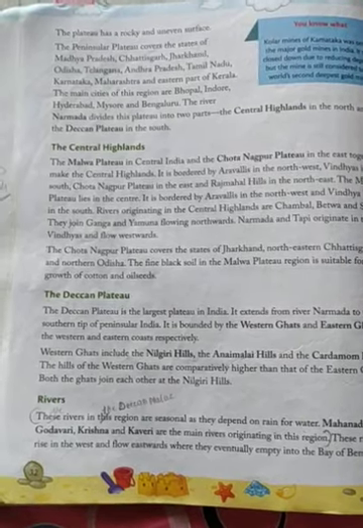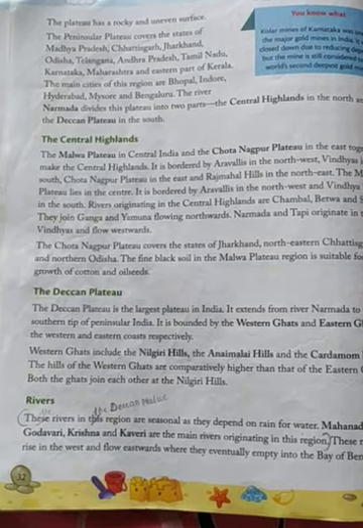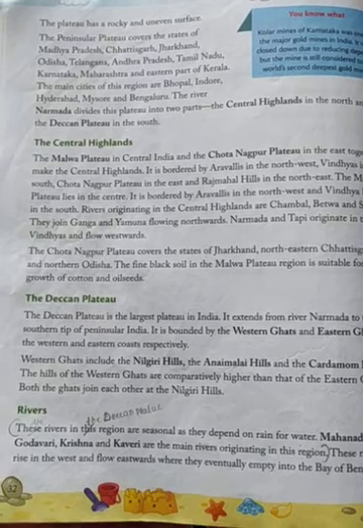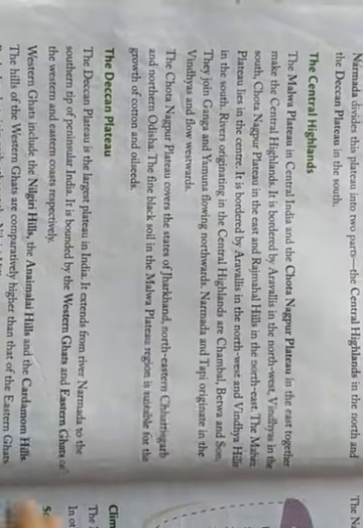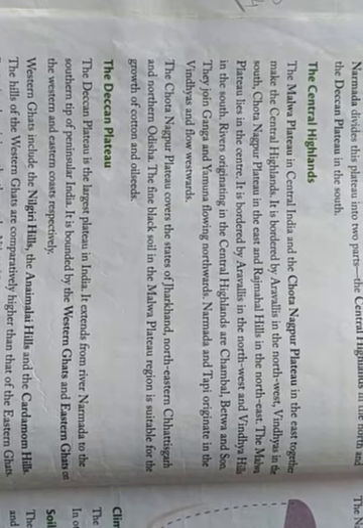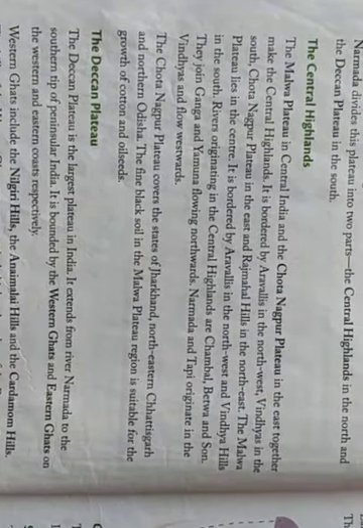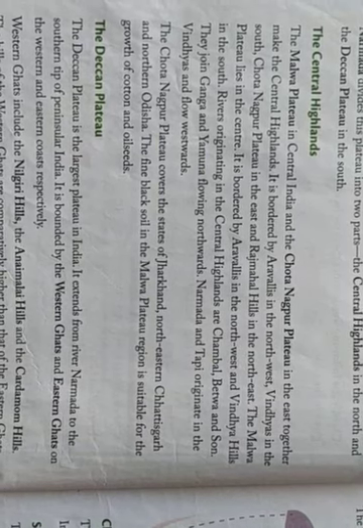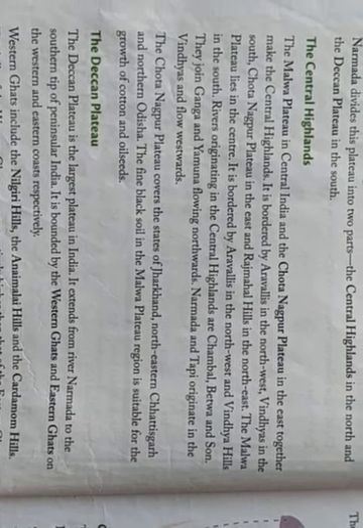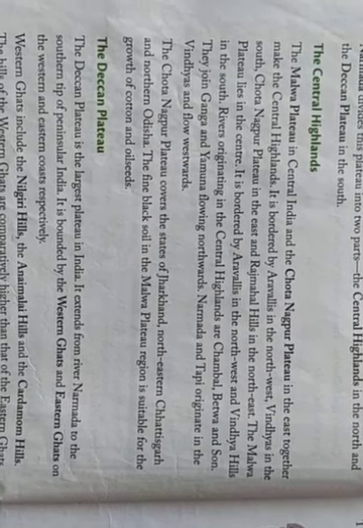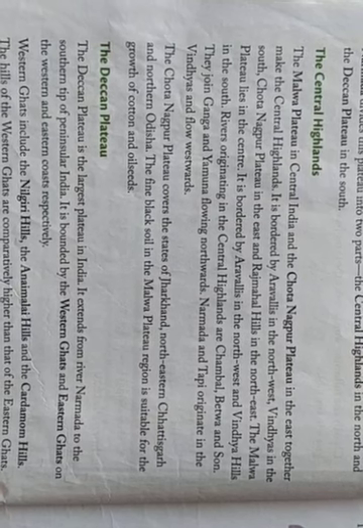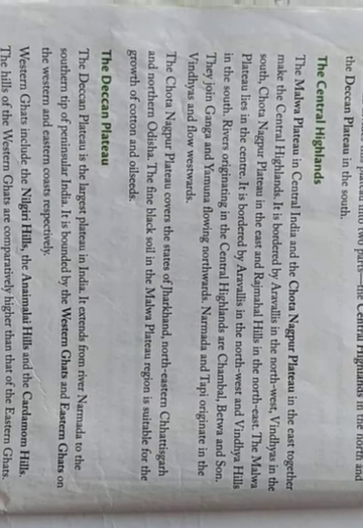Now we'll first see the Central Highlands. What is the location? How it extends? See, the Malwa Plateau in central India and the Chota Nagpur Plateau in the east together make the Central Highlands.